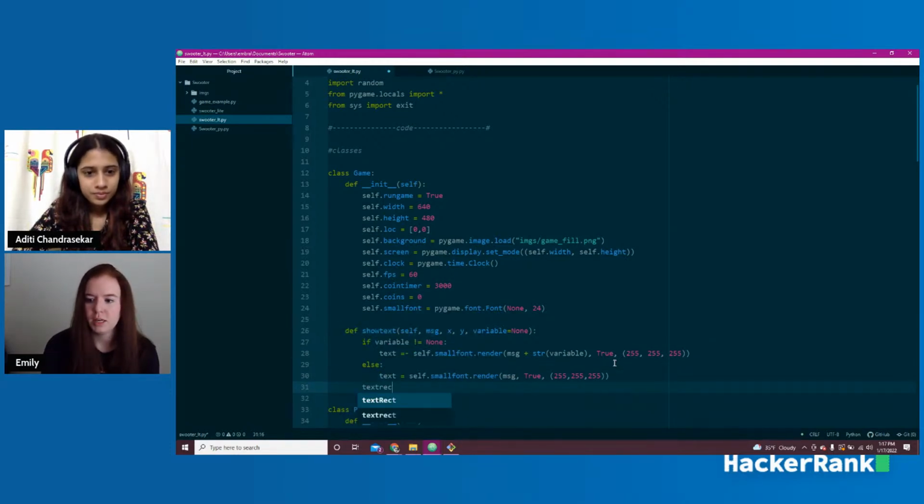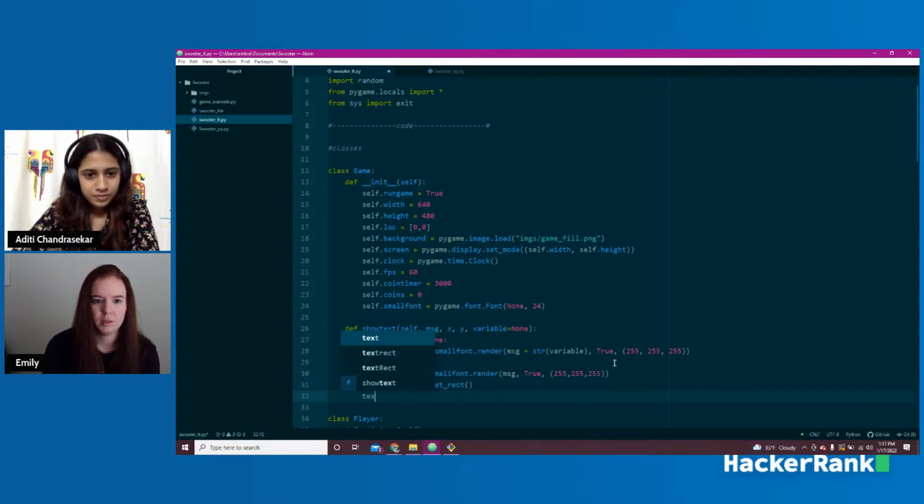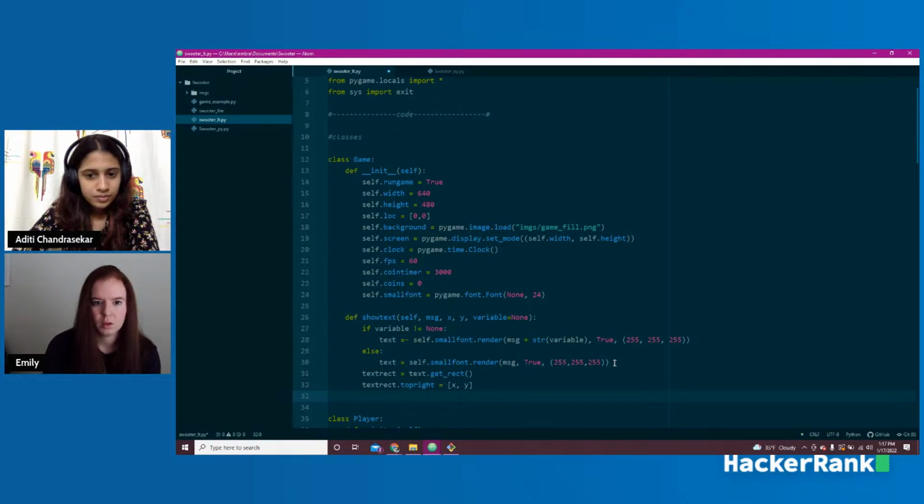Then we'll make our text rect. It's going to be text.get_rect. And where we're going to put it, text rect.topright is going to be at our X and Y location. And then we're going to blit it onto the screen. So self.screen.blit text, text rect. Okay, that should work. Now we have to actually add that to our code.